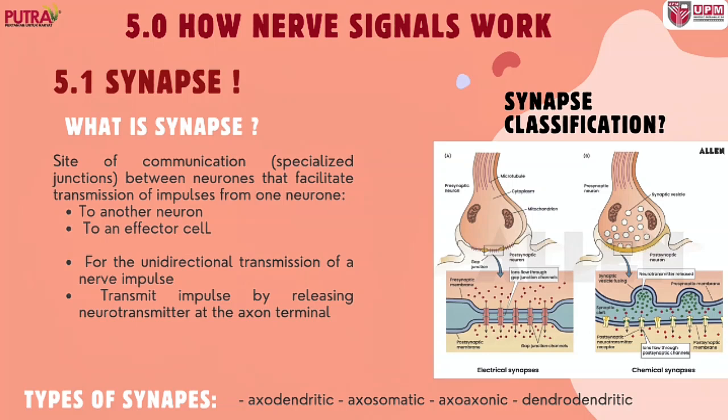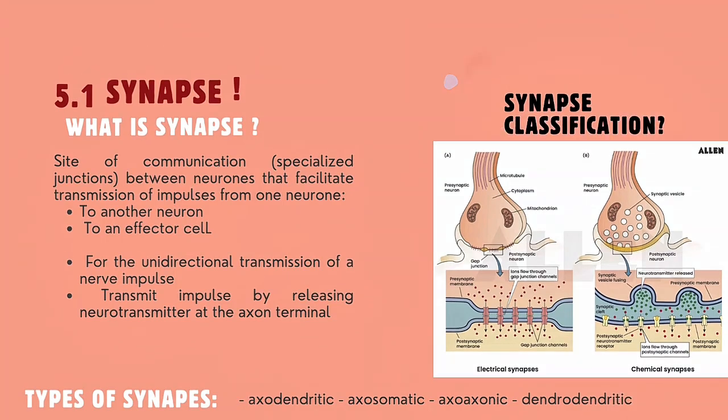The synapse classification has two types, which are the electrical synapse and also the chemical synapse. The types of synapse are axodendritic, axosomatic, axoaxonic, and also dendrodendritic.